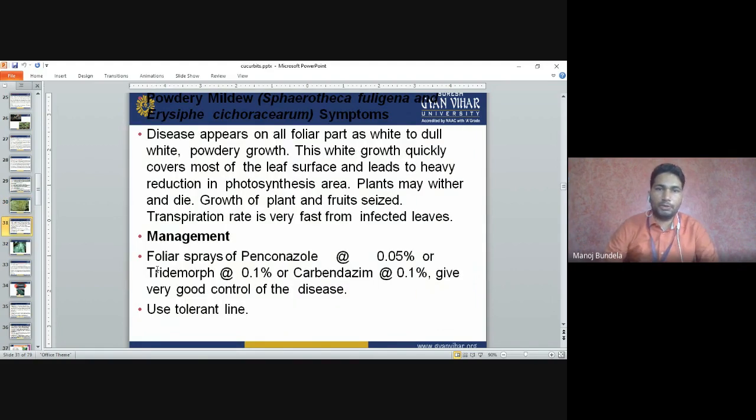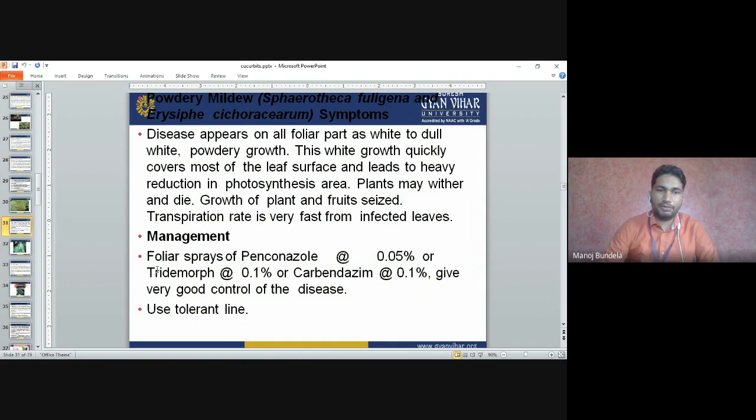Next is powdery mildew. Powdery mildew disease appears on all foliar parts as white to dull white powdery growth. This white growth quickly covers most of the leaf surface and leads to a heavy reduction in the photosynthesis area. Plants may wither and die. Growth of the plants and fruit dies. The transpiration rate is very fast from the infected leaves.